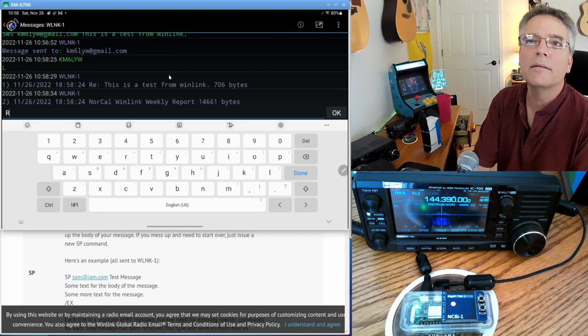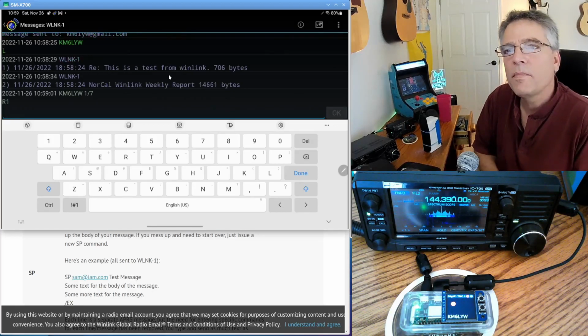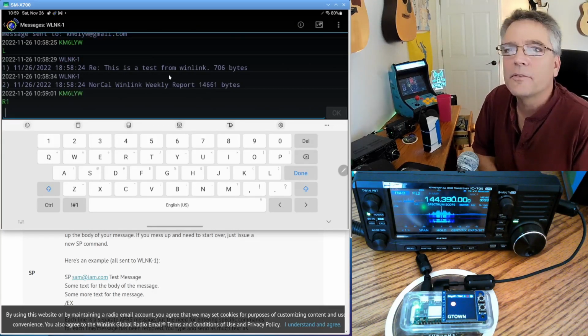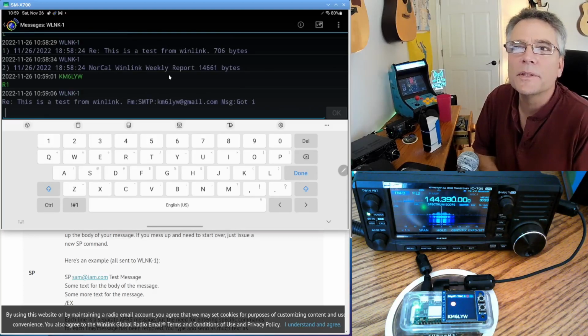This reminds me of mutt. Actually, I don't think there's a space. I'm just going to type R1, and then we'll read message 1. All right, that just went out over RF, over APRS. And you could be anywhere in the world, which is just cool.